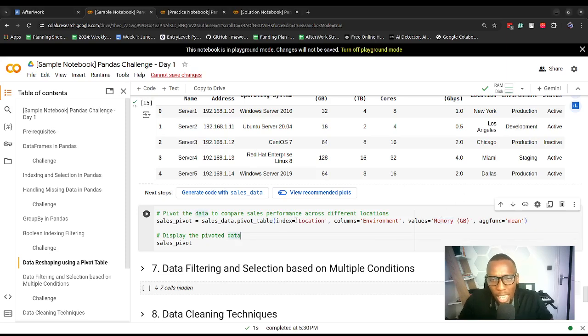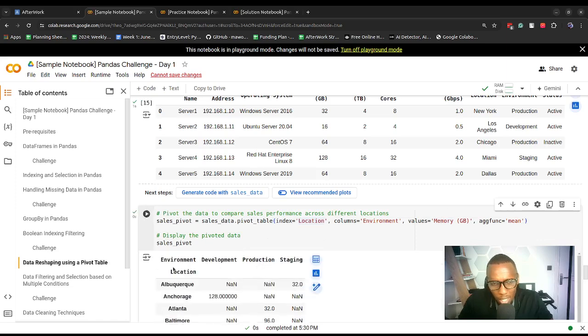So we're going to get a table that has location, so that's what we are indexing by, location. Then we are going to have the environment: development, production, and staging. So it tells us the average memory for servers in each and every location.